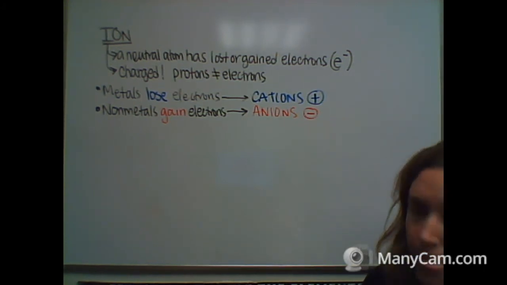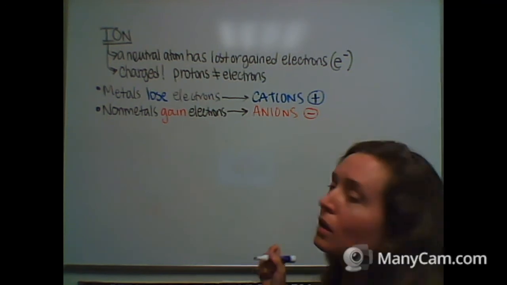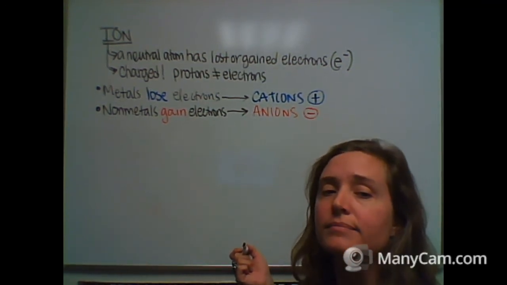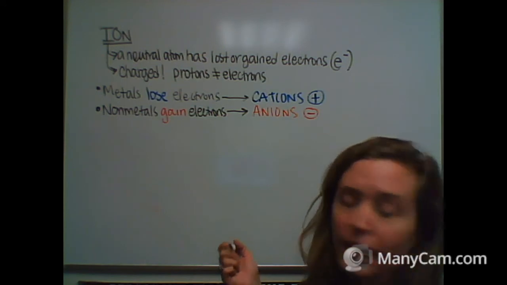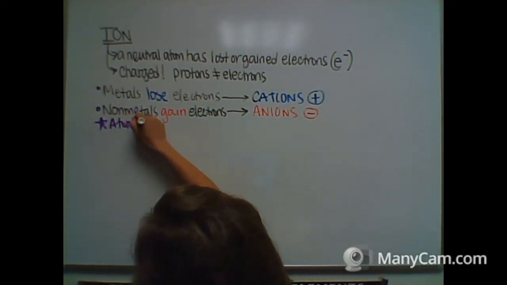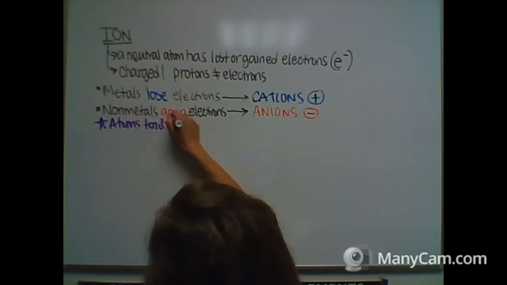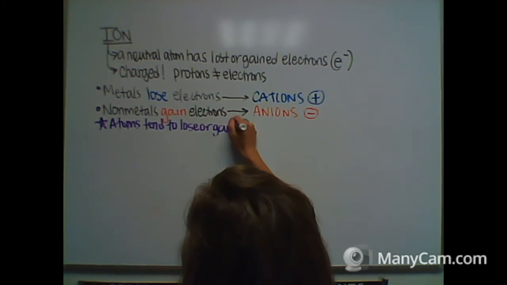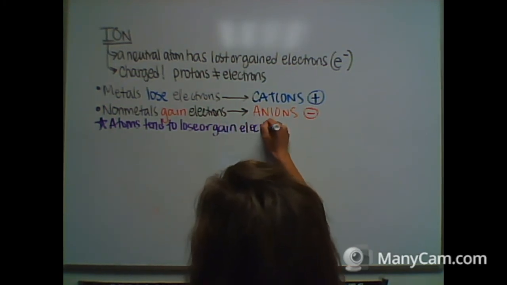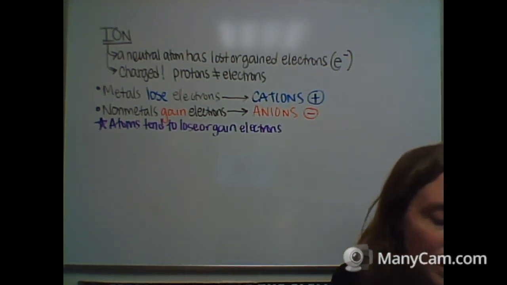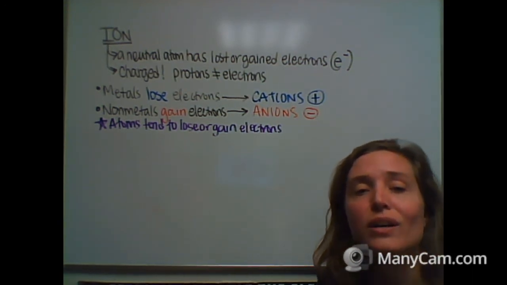So, we'll talk about how many they lose, how many they gain, the nonmetals and the metals. Okay? So, atoms tend to lose or gain electrons until the closest noble gas electron configuration is reached.